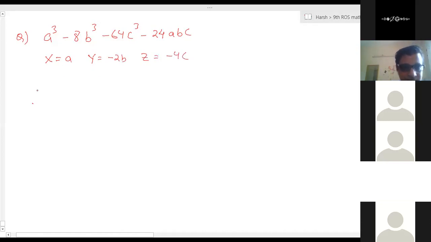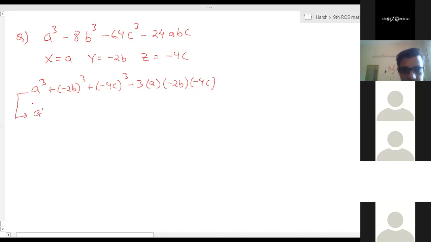So can we write it in this form? a cube plus of minus 2b cube plus of minus 4c cube minus 3a into minus 2b into minus 4c. So this is a cube, this is b cube. Just to cross verify, a cube minus 8b cube minus 64c cube minus 24abc. Correct? So both are matching, so there is no difference.